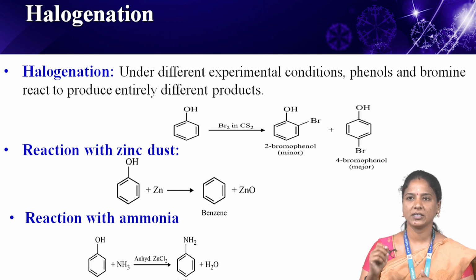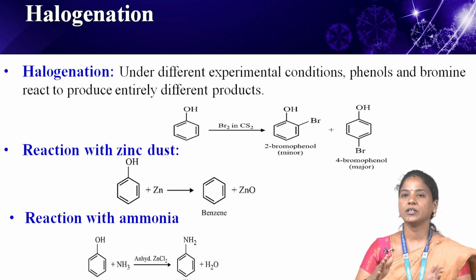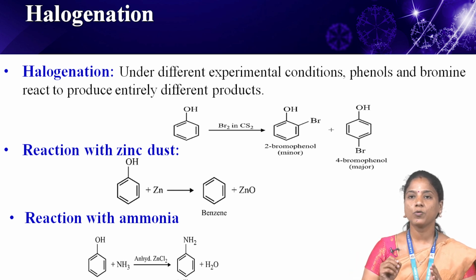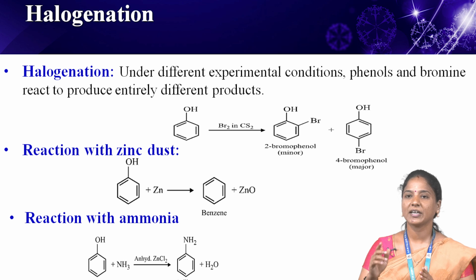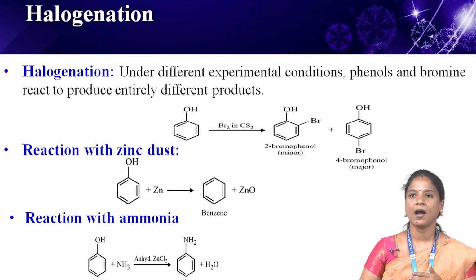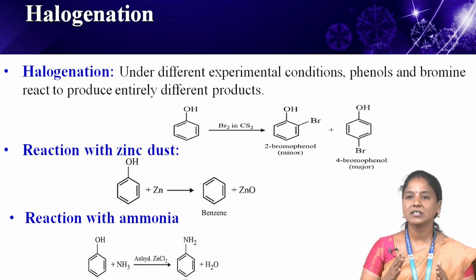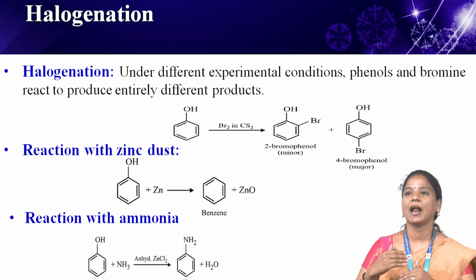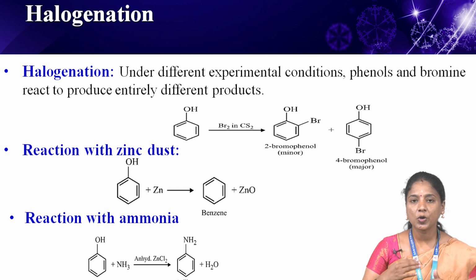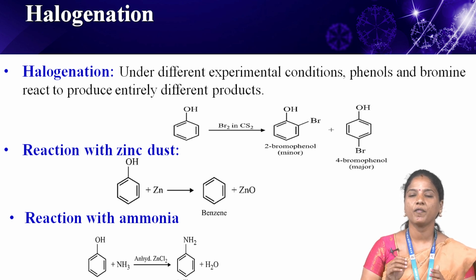Next, reaction with zinc dust. When phenol is distilled with zinc dust, it gives benzene. This is an example of reduction. Next one, reaction with ammonia. The reaction between phenols and ammonia, which occurs in the presence of anhydrous zinc chloride, produces aniline. In the end, these reactions result in the release of water.